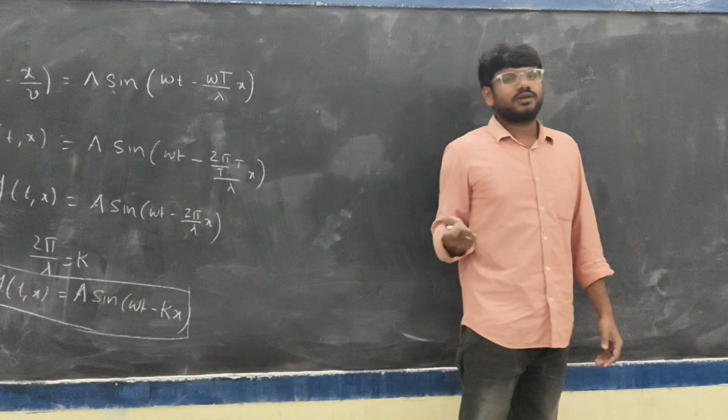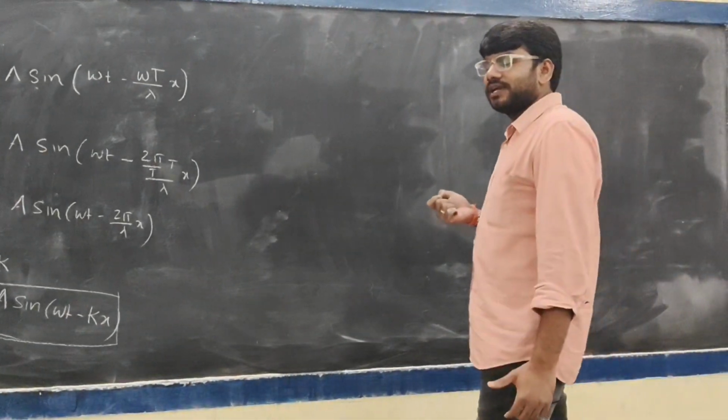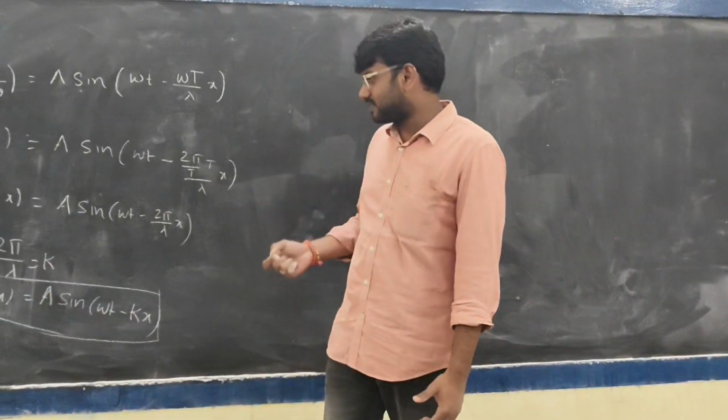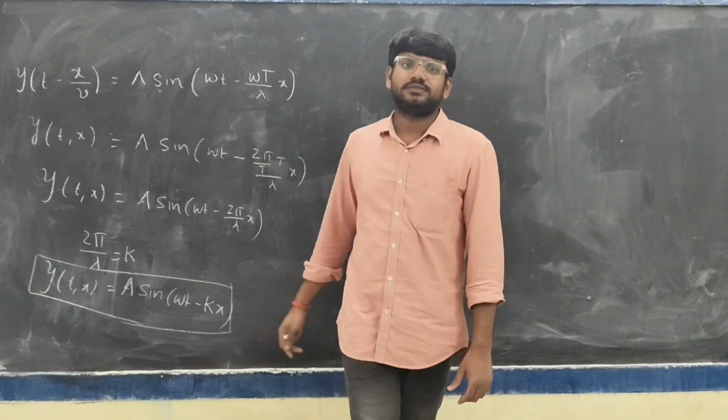So in this class we have discussed how we can represent a wave in mathematical notation. This is the wave equation: y of t comma x equal to A sin of omega t minus kx. That's all.